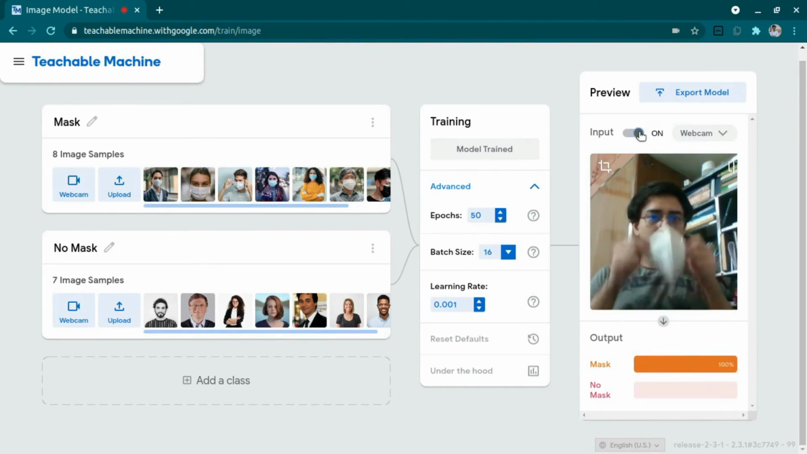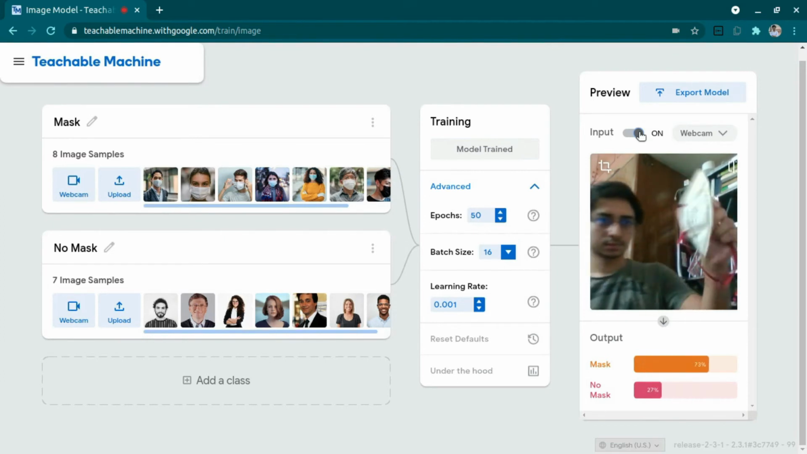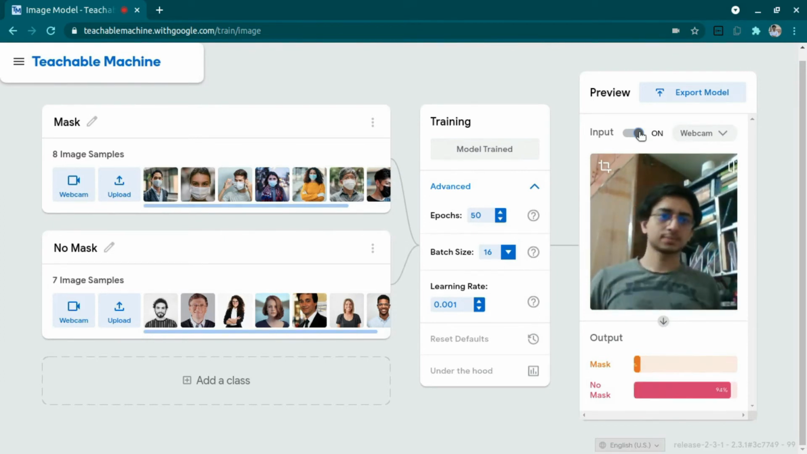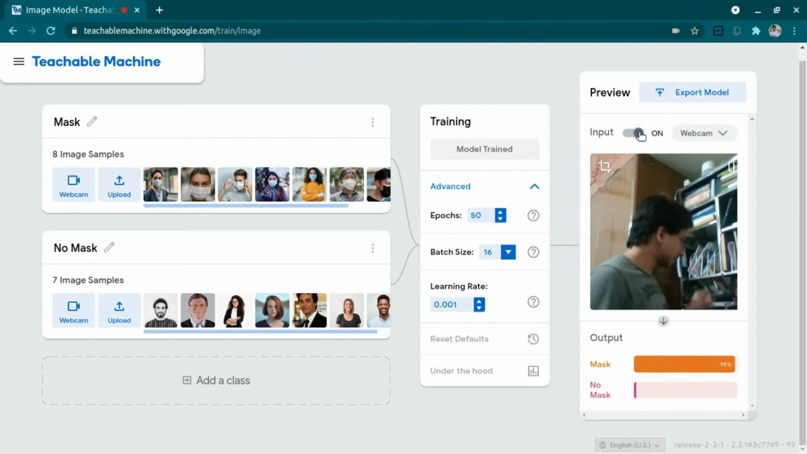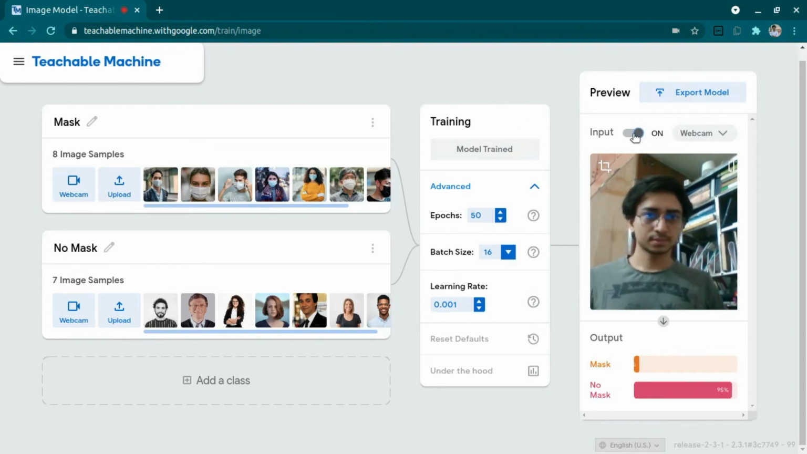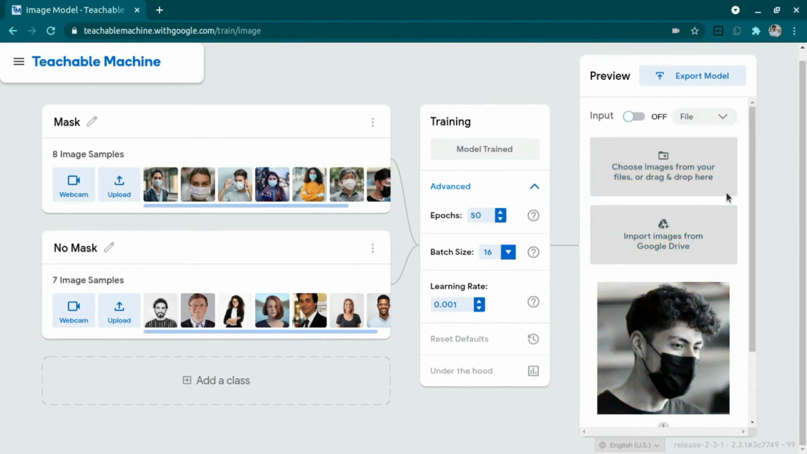So the model is good enough, and if there is just a mask without a person, it will also detect it as a mask. So be sure to create the perfect scenario for it, and that's it. So now we are satisfied with the model.